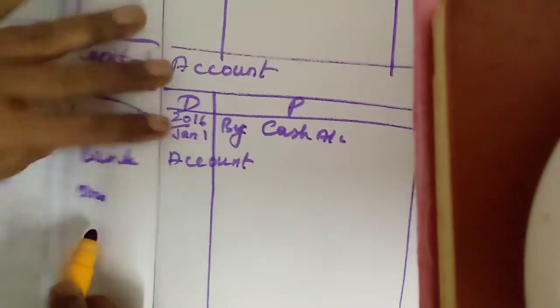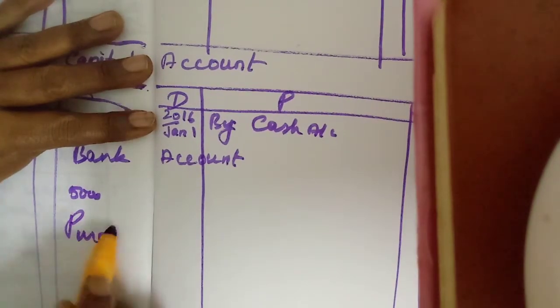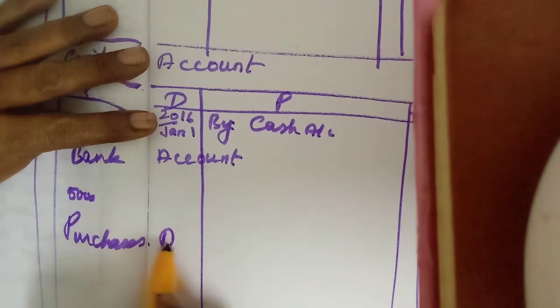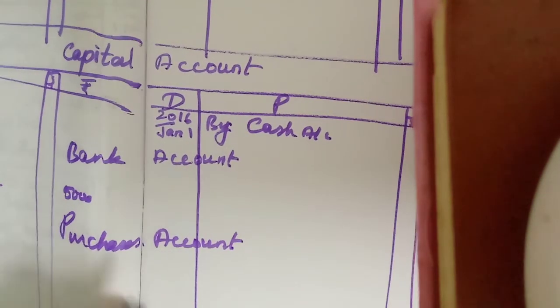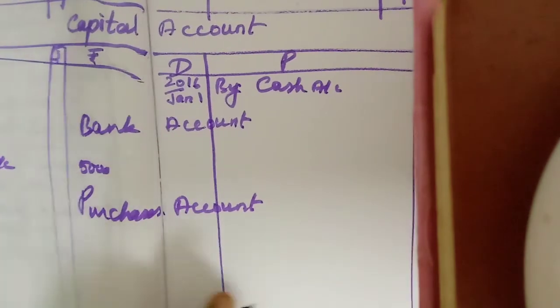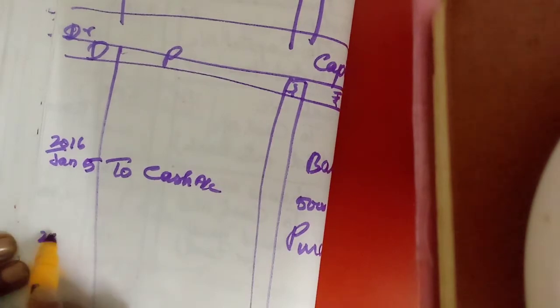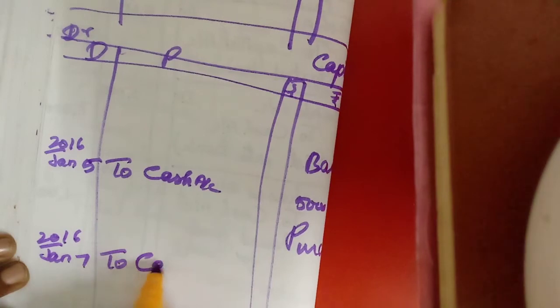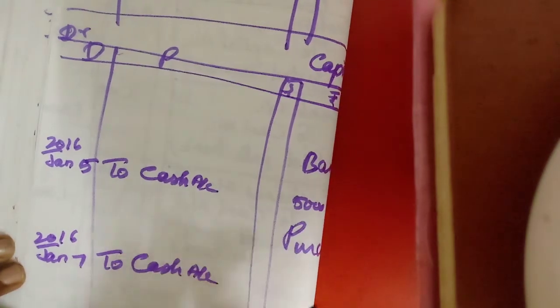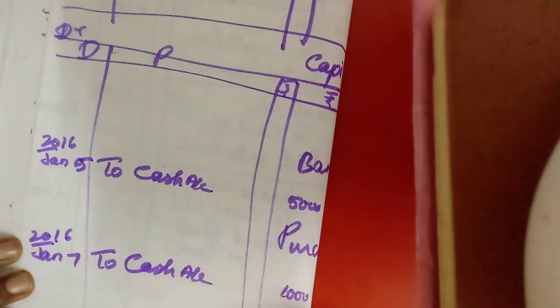Then next one, purchases account. Purchases account debtor to cash, so on the debit side we write to cash, with the date, 1,000. That's all.